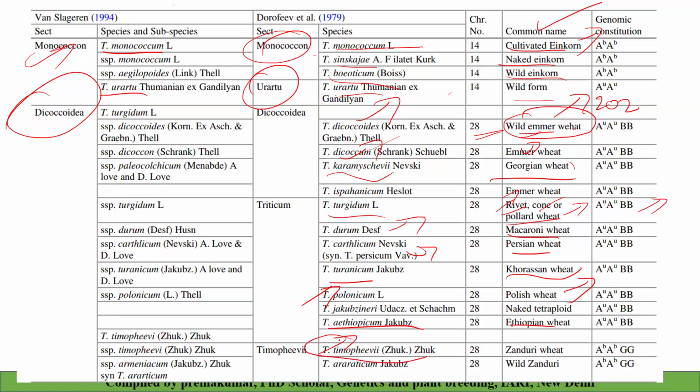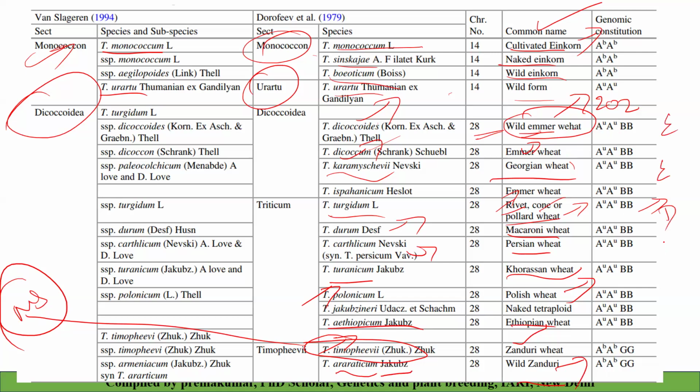Triticum timopheevii is very, very important because it's the source of male sterility. It is also called Jandari wheat. And Triticum araraticum is a wild Jandari. Please at least remember some of them: einkorn wheat, emmer wheat, durum wheat, rivet wheat, Polish wheat, and Jandari wheat. These are very, very important.